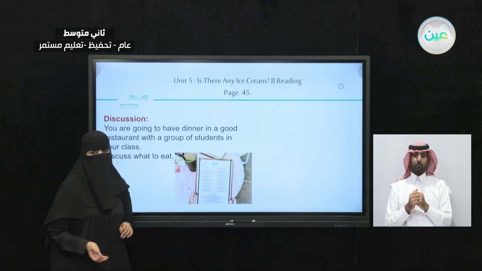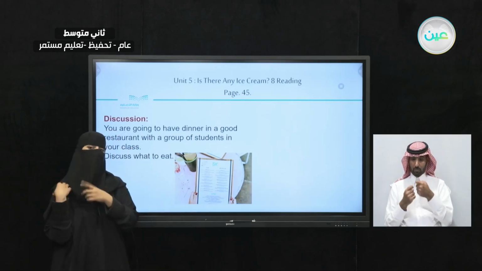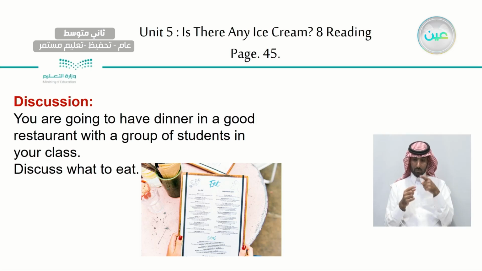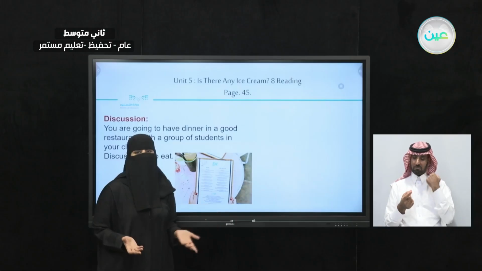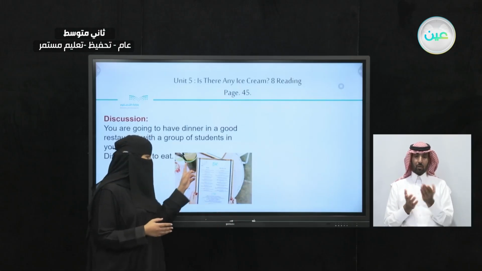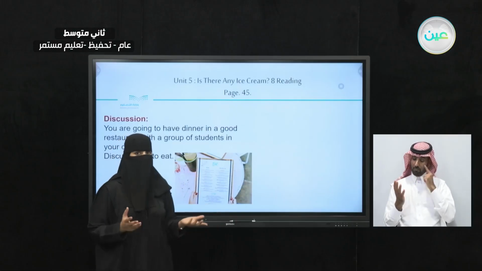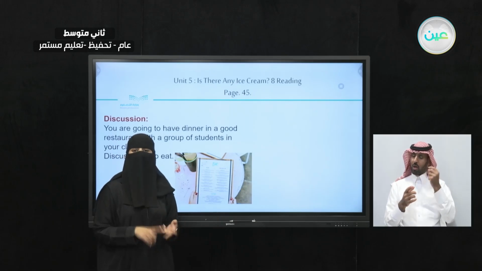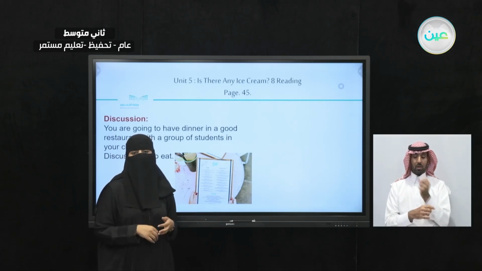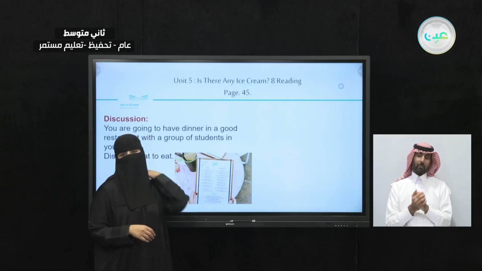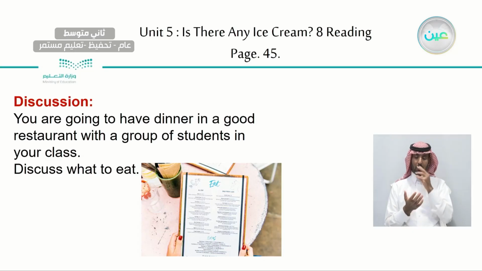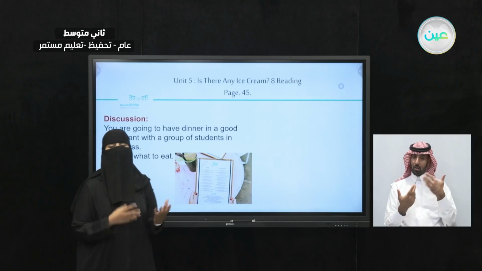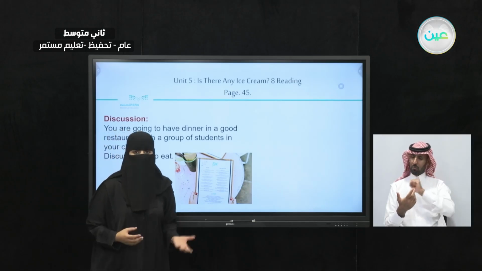Now, if you're going to the restaurant with a group of your friends, are you all going to choose the same things? So looks like you're going to have different opinions or different preferences from the menu. Now, for me, I can check the menu. It depends on the time of the day. I can have breakfast, lunch, or dinner, or just have a snack with a coffee, right? So it depends on the time and on your preferences. Each one of you will have a different order.